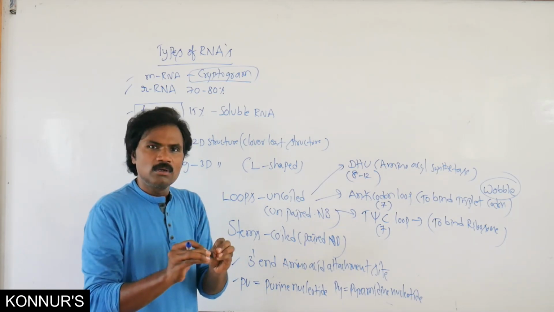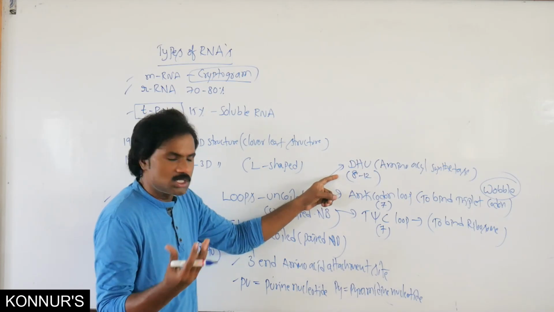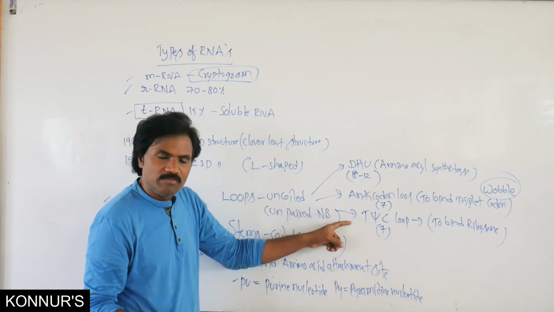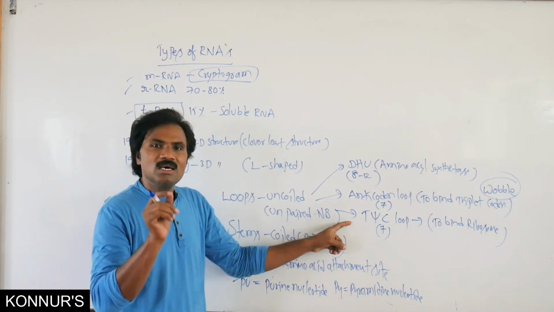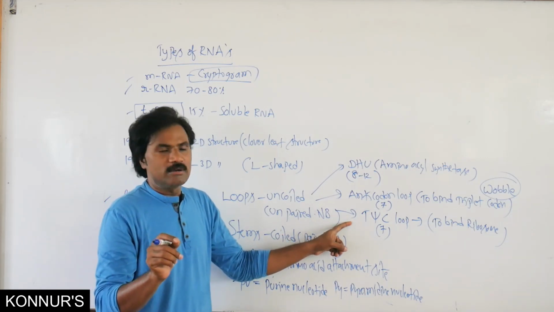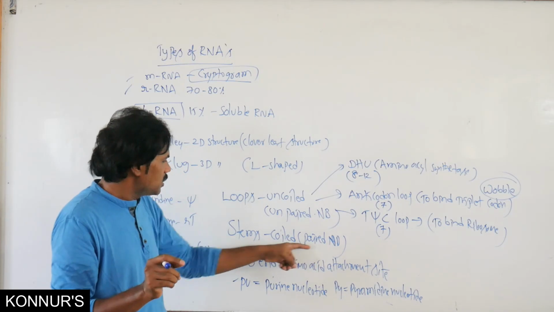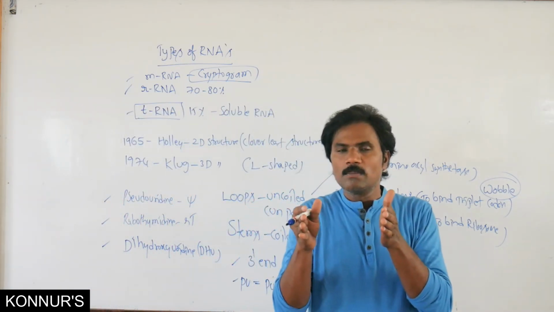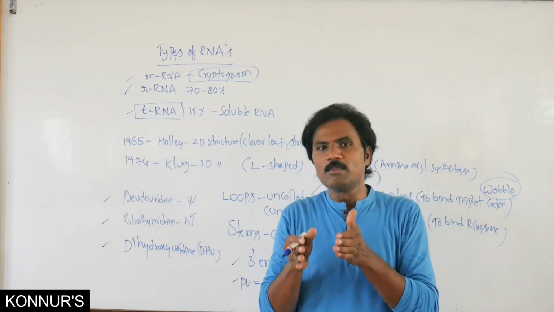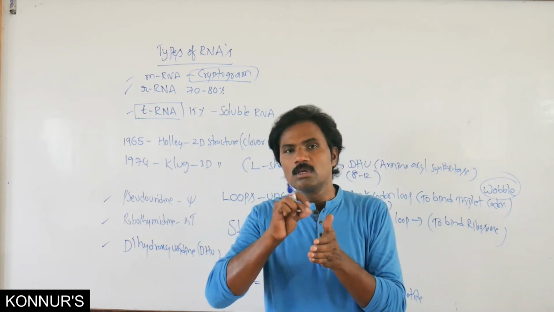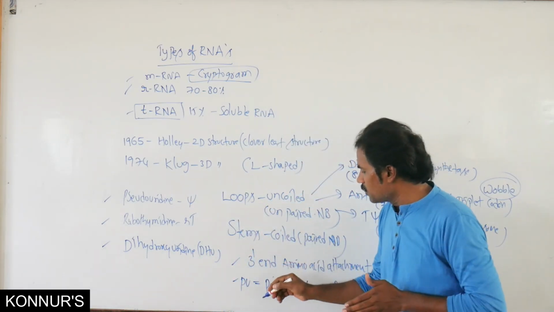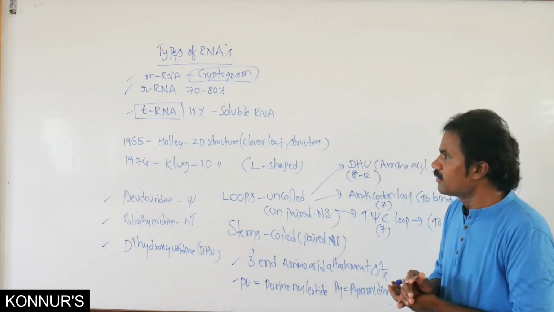Wherever stem, it will be the paired one. The nitrogen bases are coiled, paired like a DNA molecule, that means double stranded.